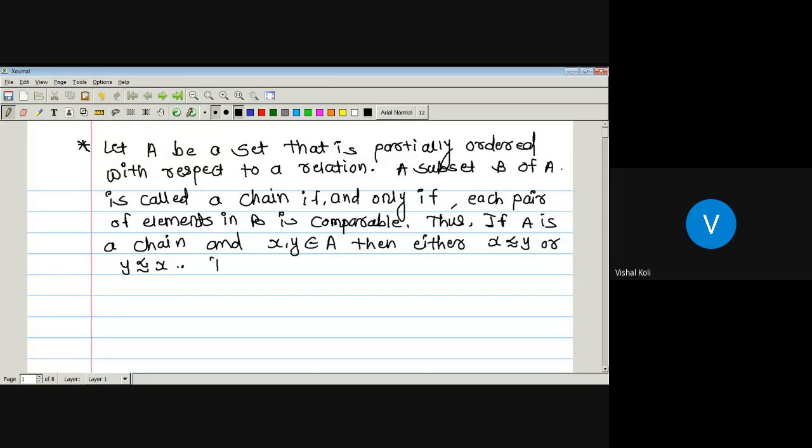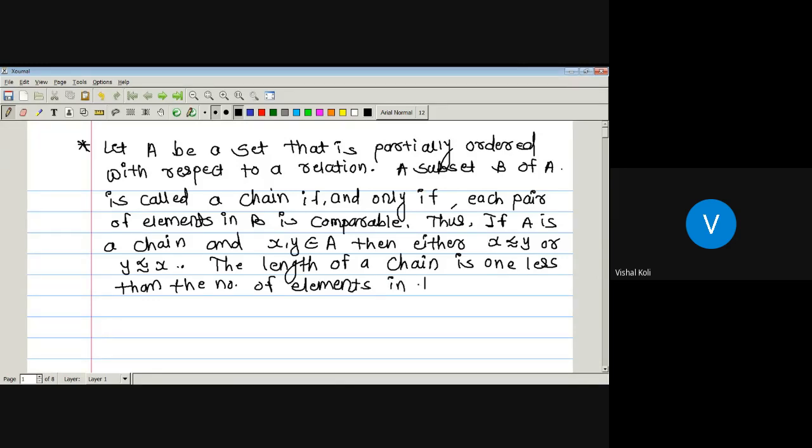Now, the length of a chain is one less than the number of elements in that chain.